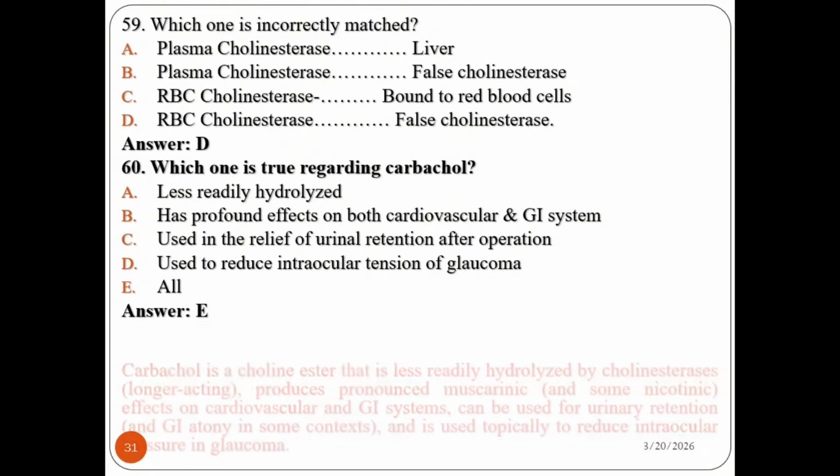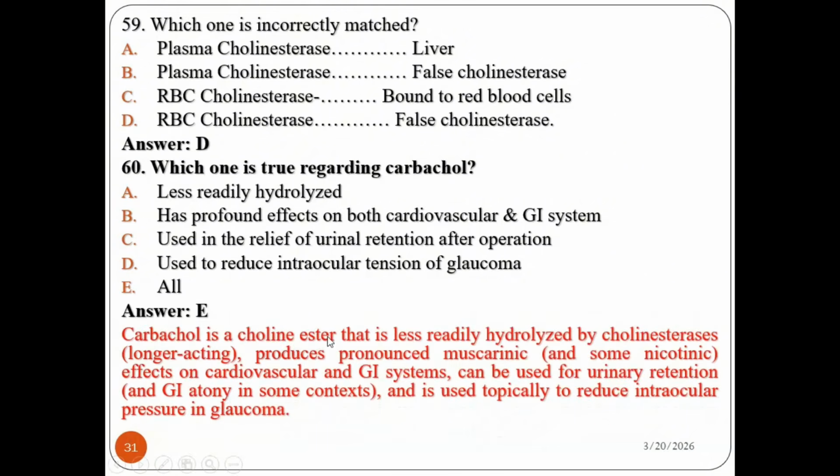Yes, I'm sure you say all, because carbachol is a choline ester that is less readily hydrolyzed by cholinesterase and longer acting. It produces pronounced muscarinic and some nicotinic effects on the cardiovascular and GI system, can be used for urinary retention and GI atony, and is used topically to reduce intraocular pressure in glaucoma. Therefore, all are true regarding the drug.